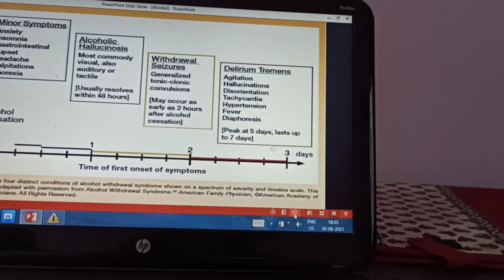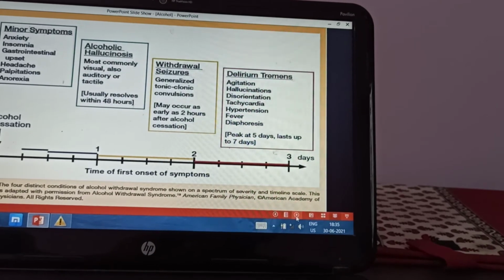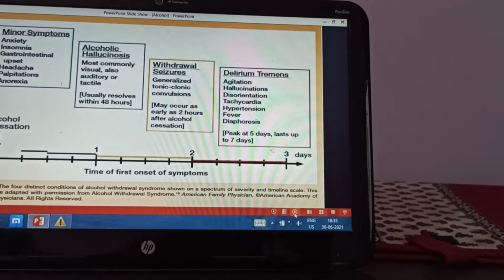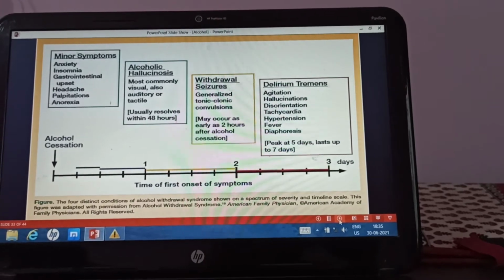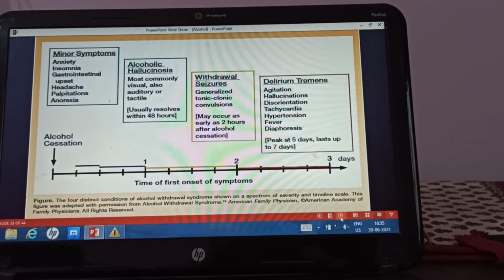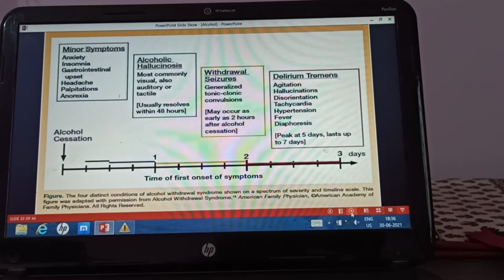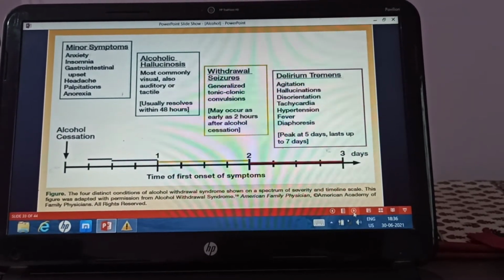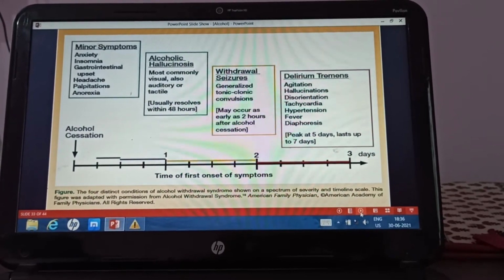Delirium tremens is seen from the second day to the third day; it may start on the second day or may start on the third day, and the maximum is seen at 5 days. The peak is seen on the 5th day and it can last up to 7 days. So the symptoms of delirium tremens are agitation, hallucinations, disorientation, tachycardia, palpitation, hypertension, fever and diaphoresis.